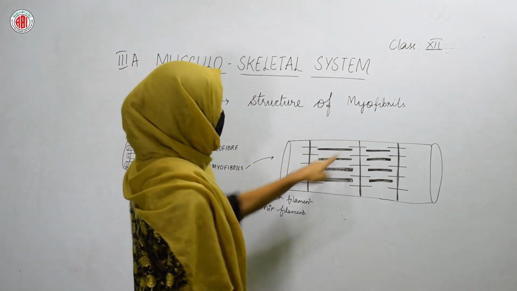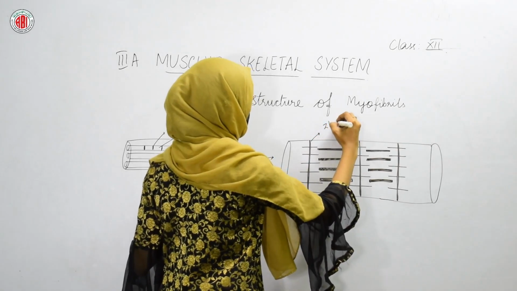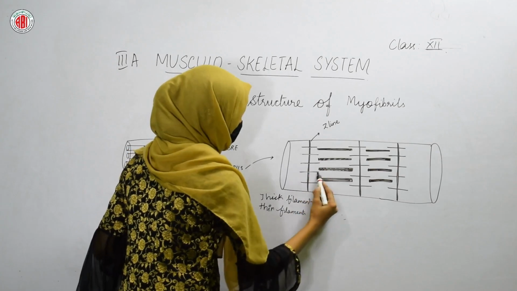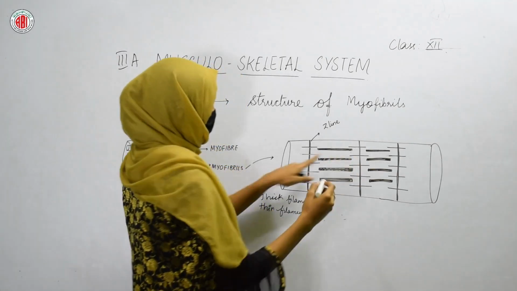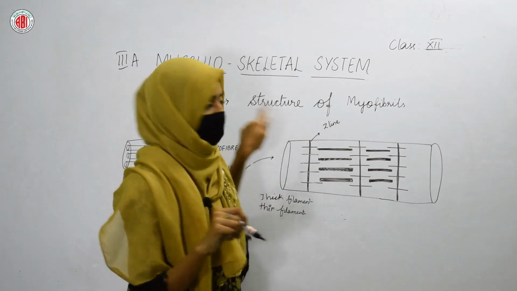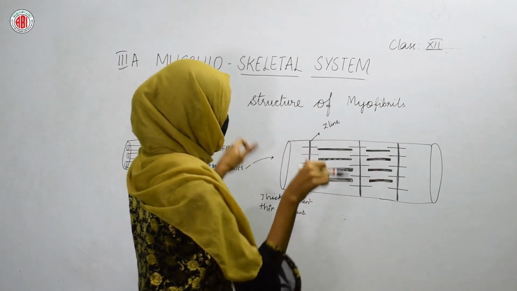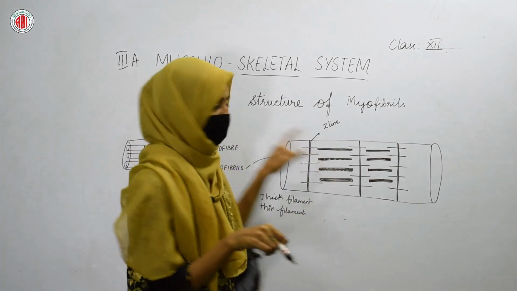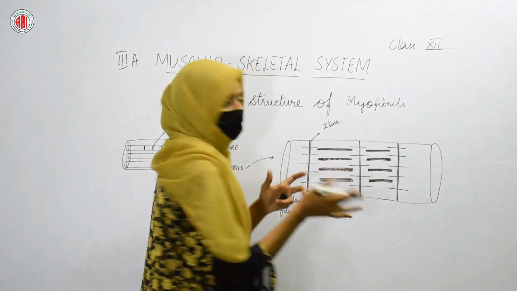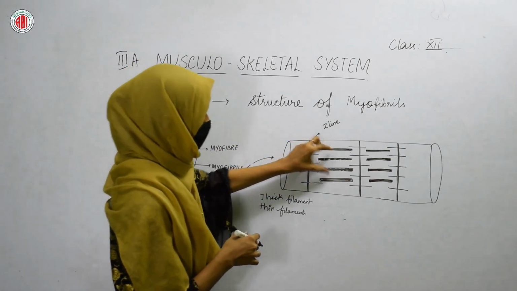Here in the middle, the Z line is present, right? These are our thin filaments, and this is how the thick filaments are present. Thin filaments are present at the Z line, but thick filaments are present in between them. In between two thin filaments, a thick filament can be seen, and these thick filaments can also merge with some part of the thin filament. Now these thin filaments and thick filaments are present.